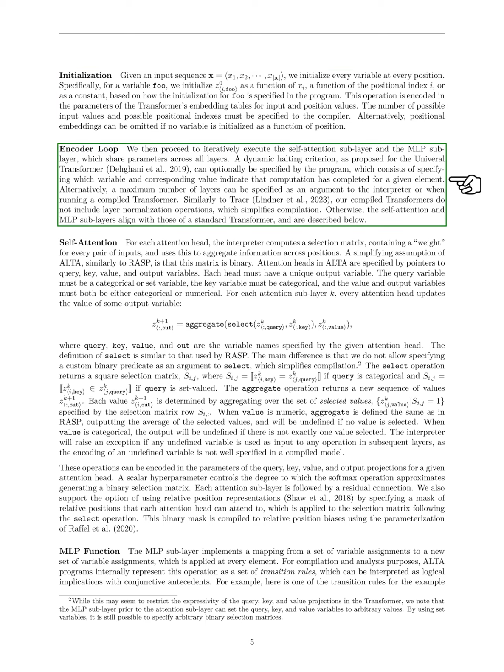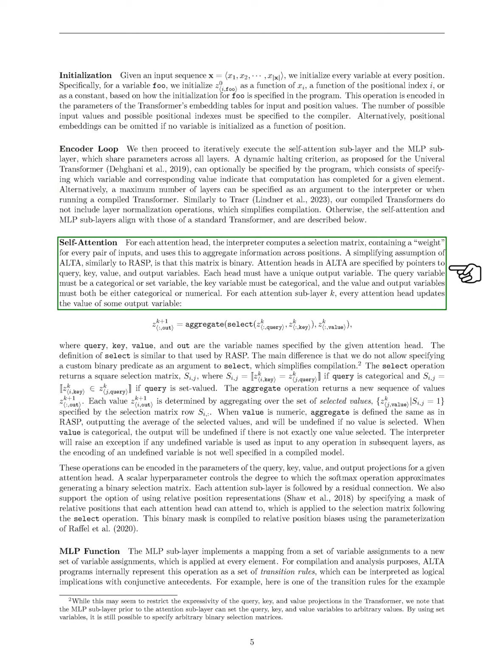We then iteratively execute the self-attention and MLP sublayers, which share parameters across all layers. The program can specify a dynamic halting criterion to indicate when computation is complete for an element, or we can set a maximum number of layers to process. Our compiled transformers do not include layer normalization, simplifying the compilation process.